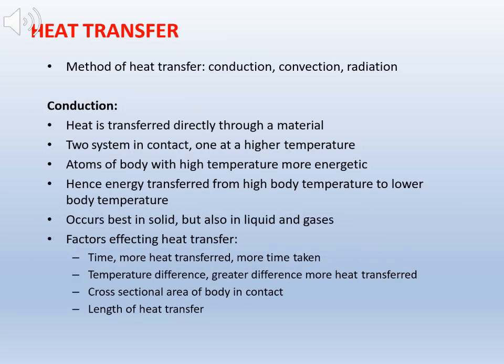The methods of heat transfer are conduction, convection, and radiation. The first method, conduction, is where heat is transferred directly through a material. Two systems in contact, one at a higher temperature, hence energy is transferred from the high temperature body to the lower temperature body. Factors affecting heat transfer are time: more time taken, more heat transferred; temperature difference: greater difference, more heat transferred; cross-sectional area of body in contact; and length of heat transfer. Metal is the best conductor.